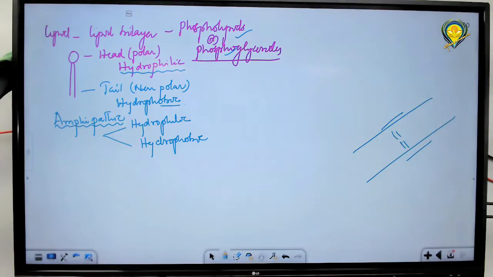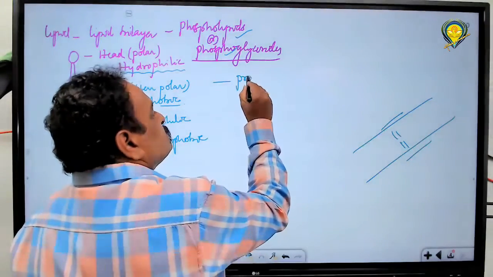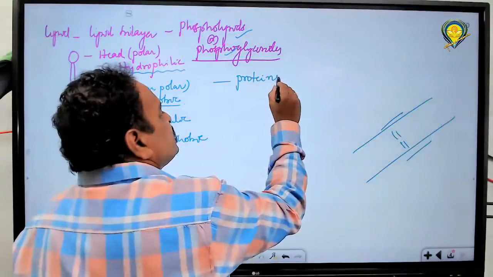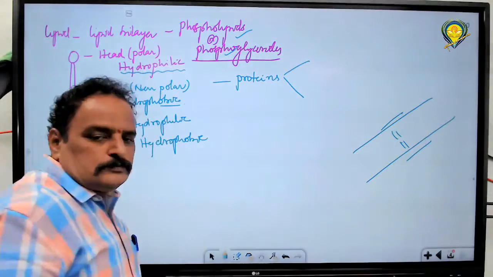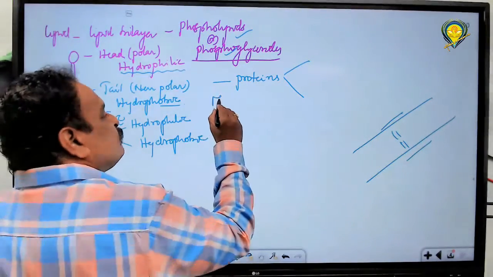Next, apart from this, what else is observed? Proteins are associated. Lipids and proteins, so it is a lipoproteinaceous membrane. Lipids along with proteins are observed. Generally two types of proteins are observed. These proteins are called membrane proteins.